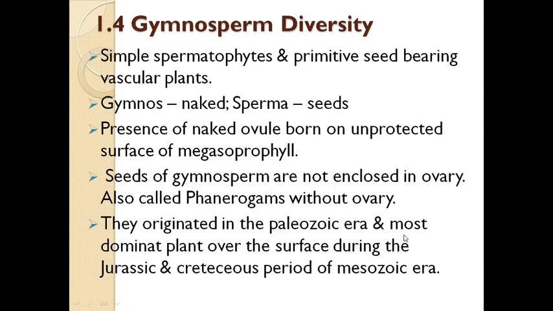Students, this is very important. Remember that gymnosperms do not have an ovary, that's why there is no fruit formation, and the seeds and ovules become naked.